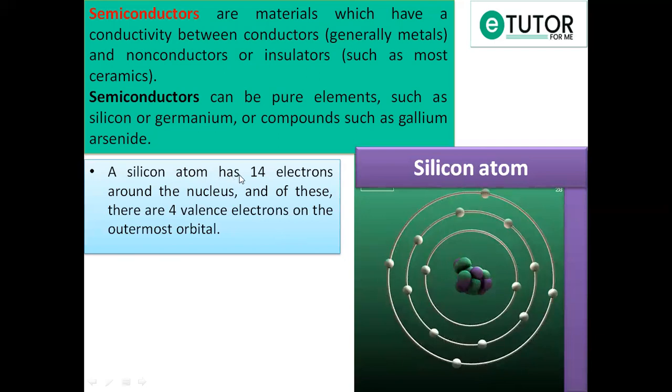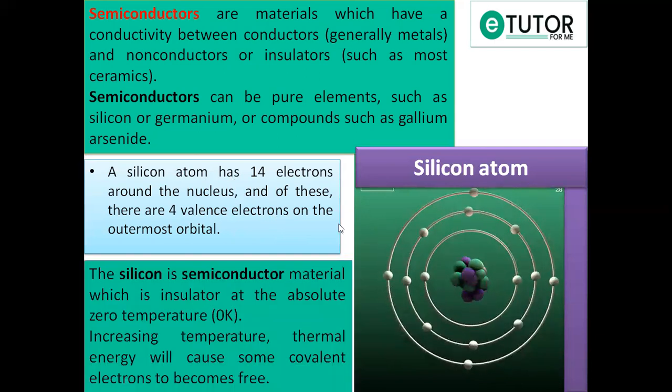A silicon atom has 14 electrons around the nucleus. And out of these 14 electrons, 4 are valence electrons. That means there are 4 electrons in the outermost orbit. The silicon is semiconductor material which is insulator at absolute zero temperature. At zero temperature, silicon, which is a semiconductor, acts as insulator.